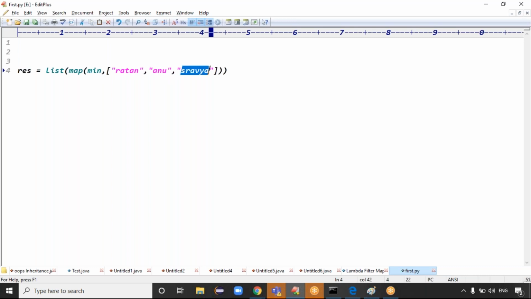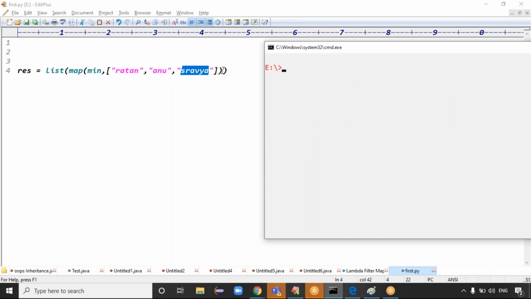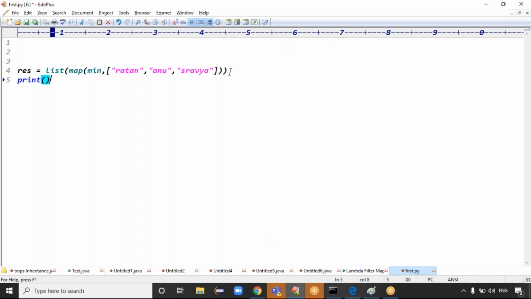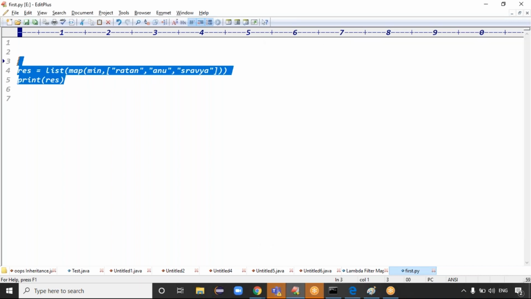here the minimum is also A, right? In all three cases, what is the minimum value? A only, right? Then you print the result variable now. Okay, print the result variable, guys. Now see the output. We got the A. Guys, I hope you got the clarity about the mapper, right? Mapper will do the operation on every element, guys.